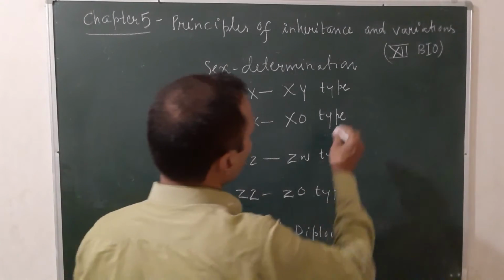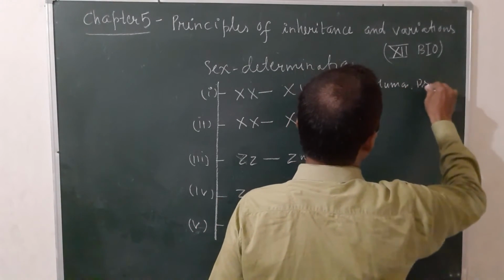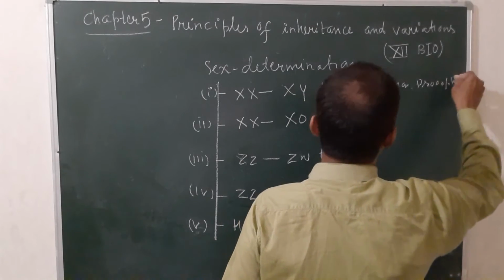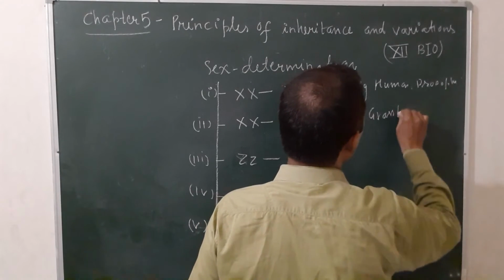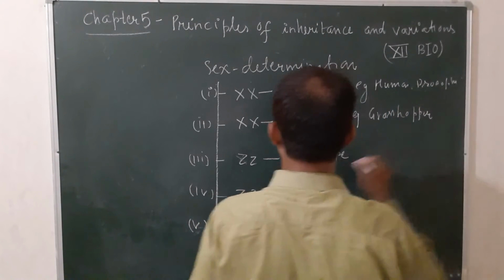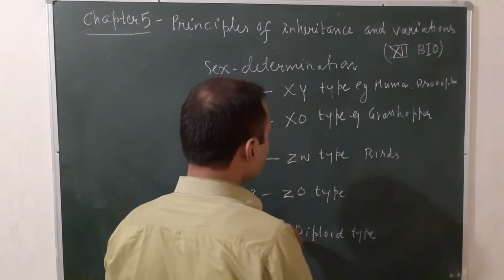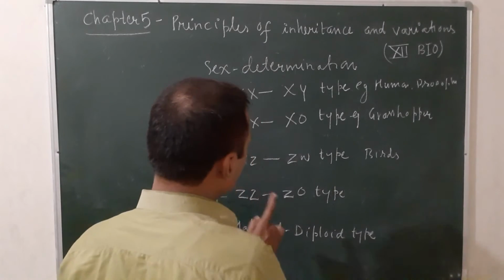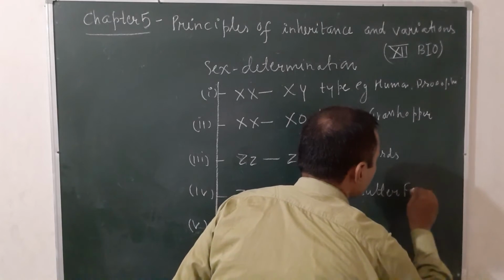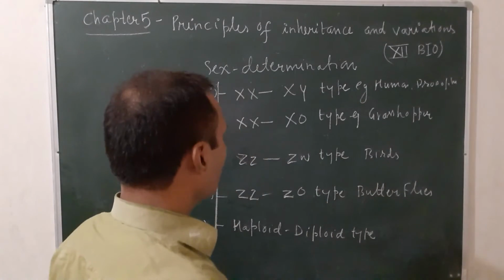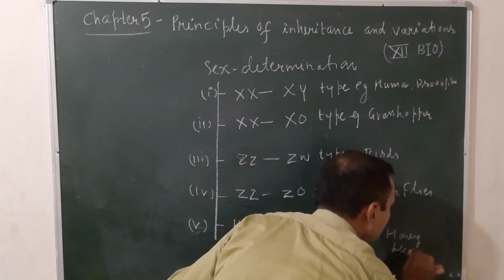Now see the examples. XX, XY is found in humans and Drosophila. XX, X0 is found in grasshopper. ZZ, ZW will be found in birds. Z0 is found in butterflies. And haploid diploid is found in honeybees.